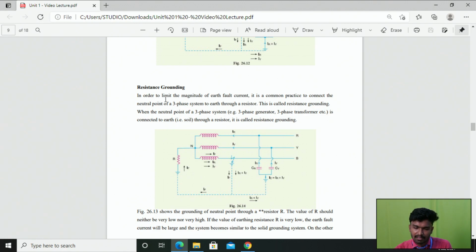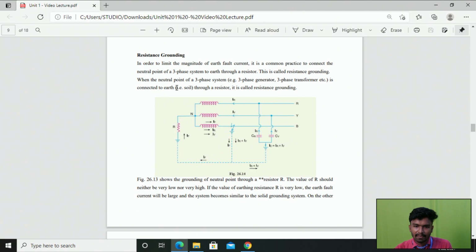It is a common practice to connect the neutral point of a three-phase system to the earth through a very small resistor. If the neutral point is connected to the earth through some resistance, that is called resistance grounding.